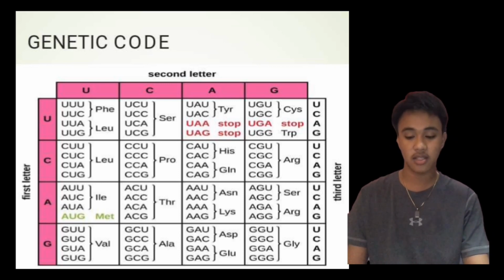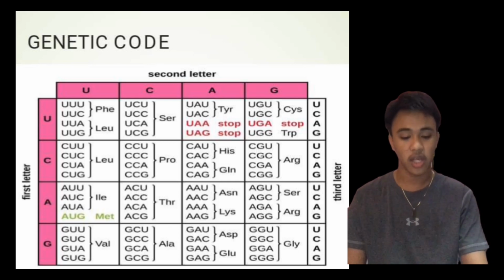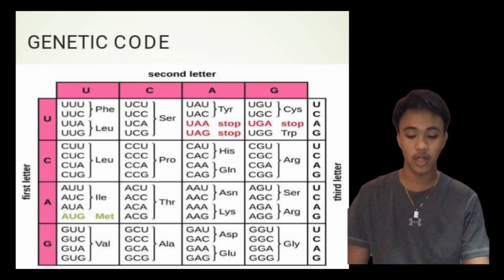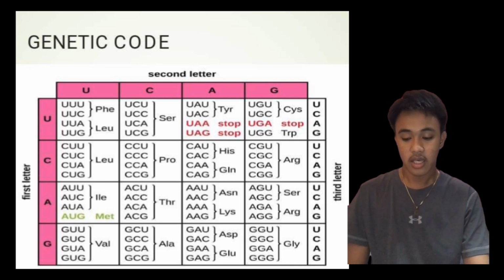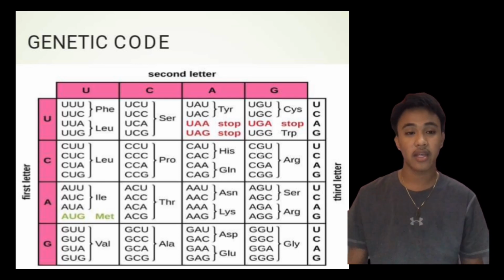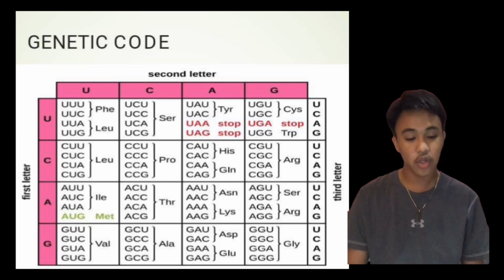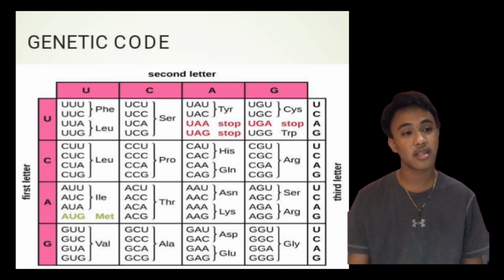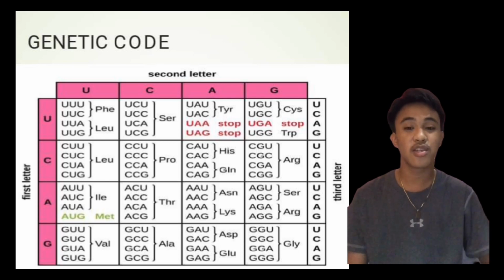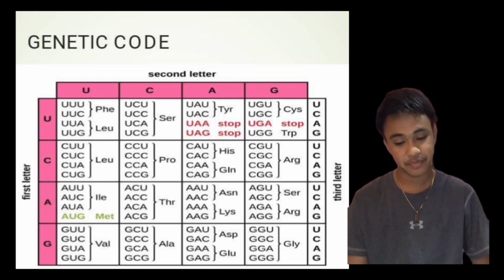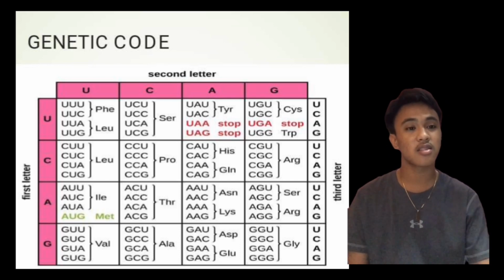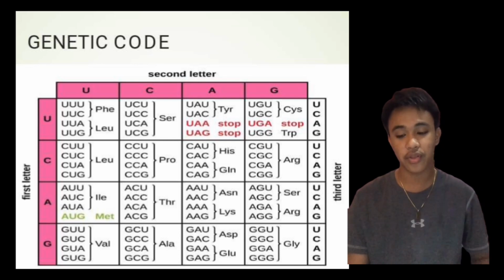This code is the same code used in translation for all living organisms. So the genetic code is universal.